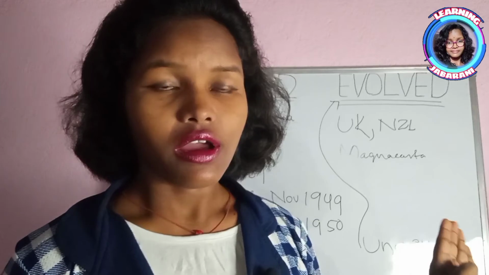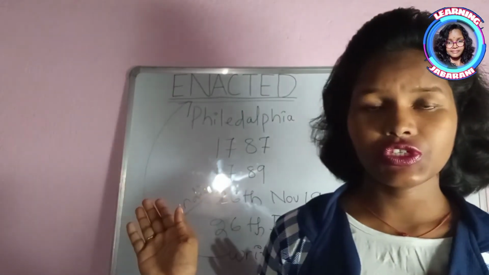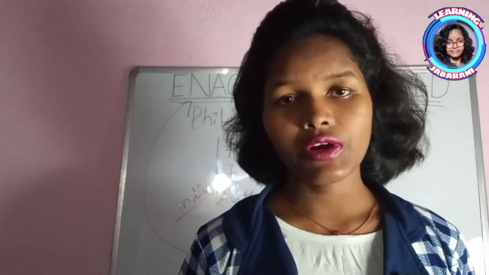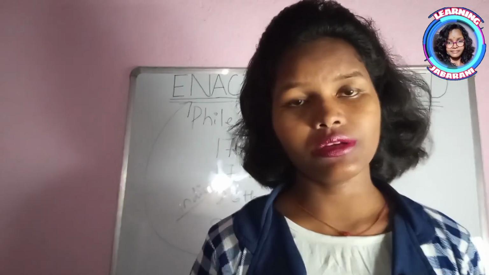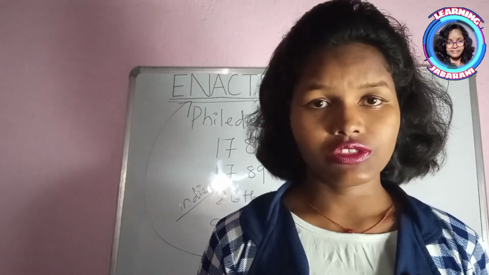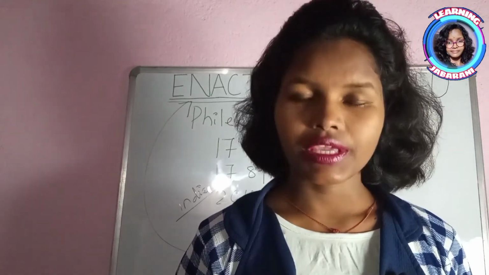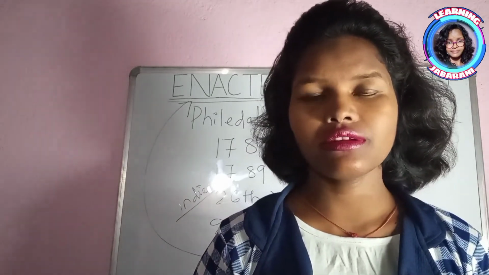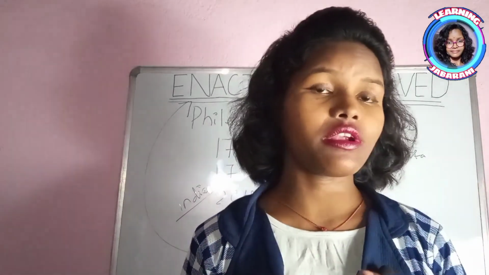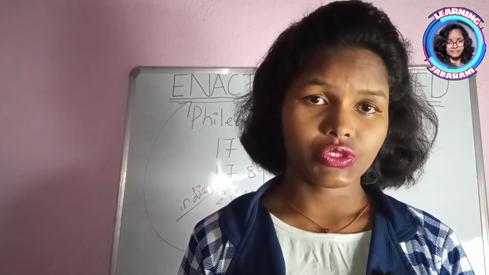That means the parliament has power in the evolved constitution, and in the enacted constitution parliament has no power to pass any laws that are not in accordance with the constitution. That is why we call the Indian constitution an enacted constitution, and the constitutions followed by the United Kingdom and New Zealand evolved constitutions.